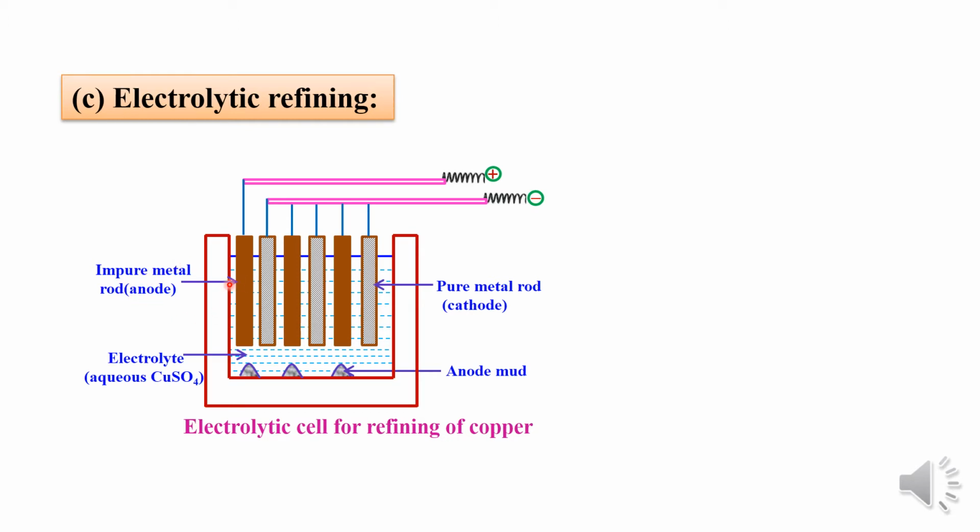Both anode as well as cathode are introduced in an electrolytic solution of copper sulfate. So both, that is the impure metal and the pure metal, are taken in an iron tank containing aqueous CuSO4, and the anode and cathode are connected finally to a battery in order to have an electric circulation.